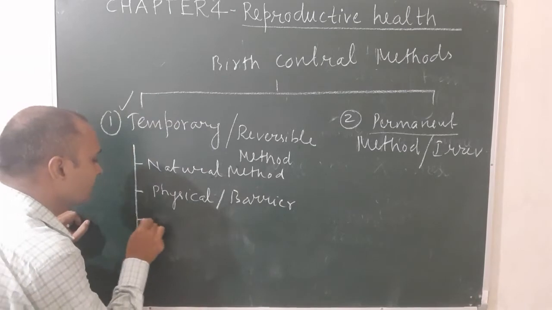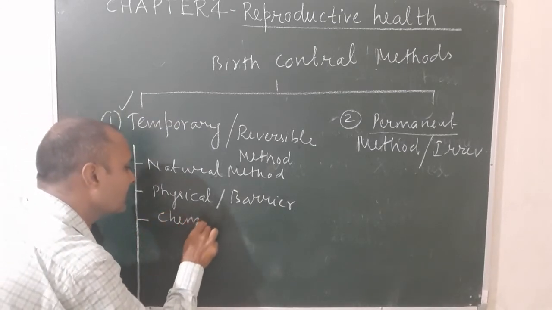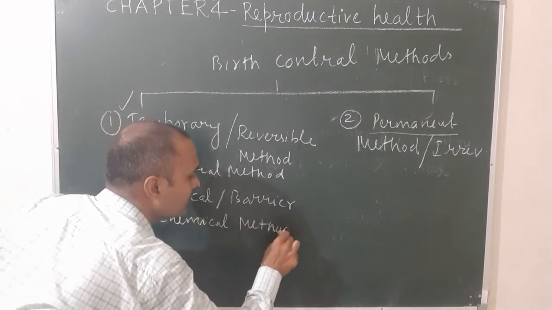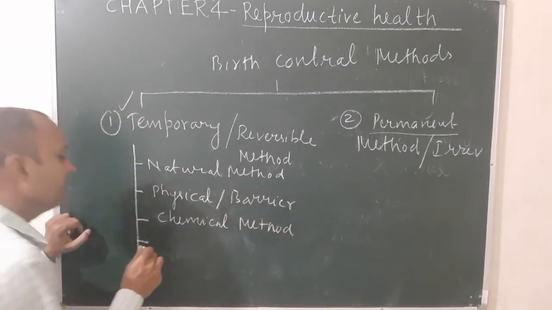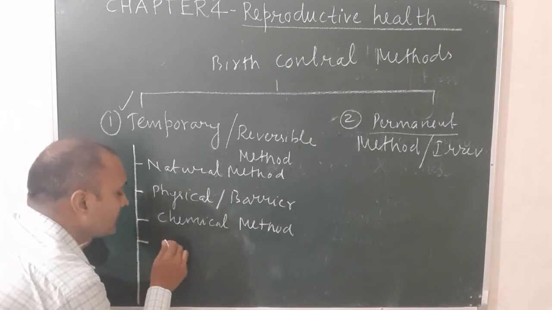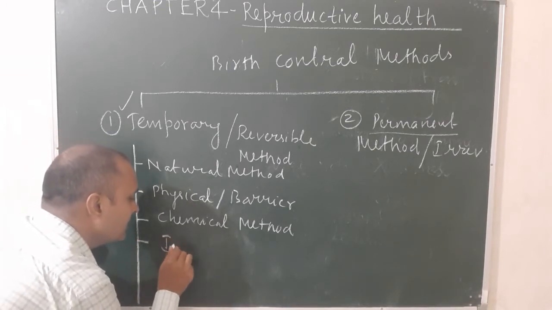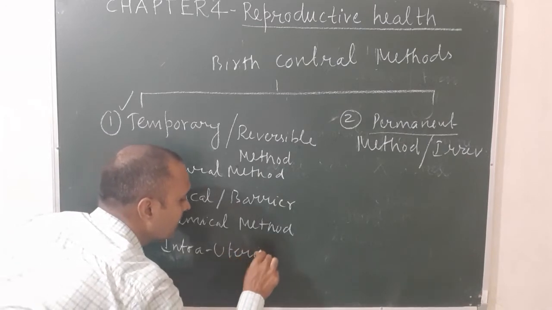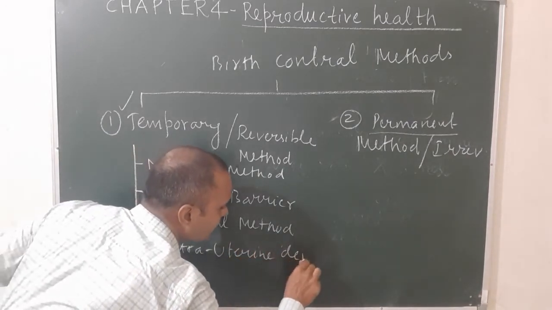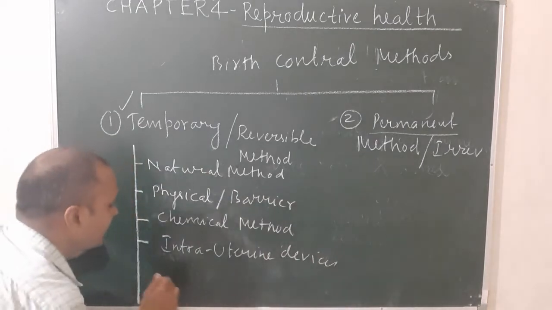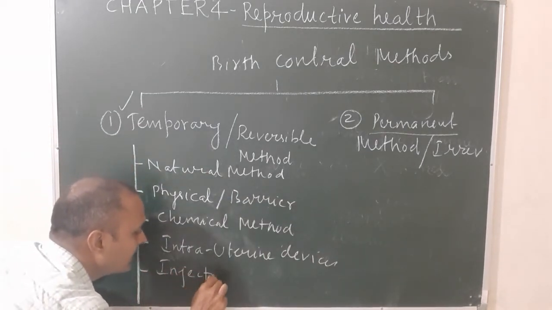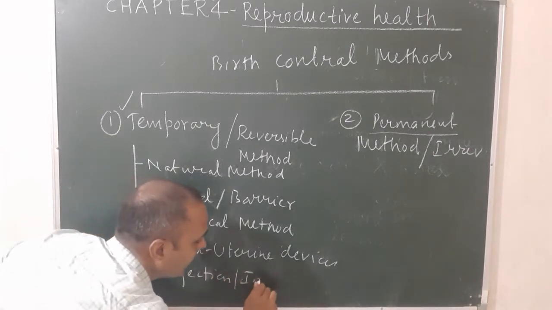Third one is known as chemical method. Fourth one is known as IUD, that is intrauterine devices. And fifth and last one is known as injection or implants.